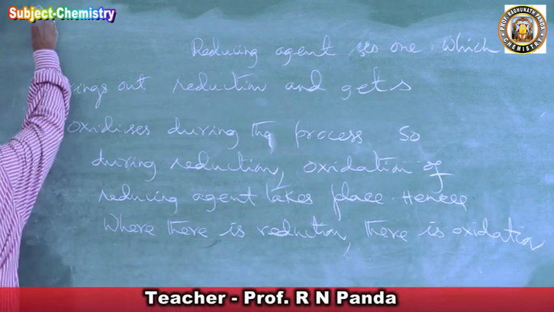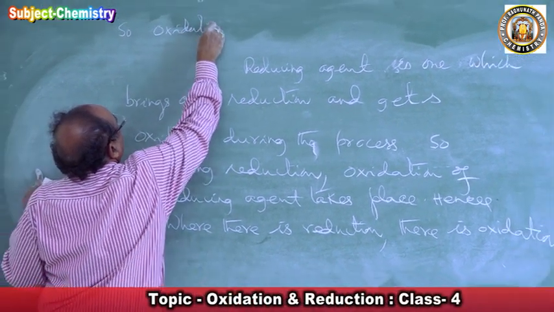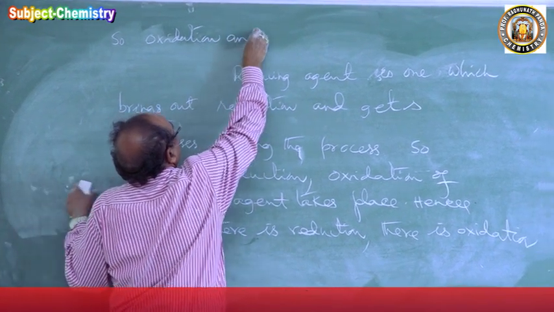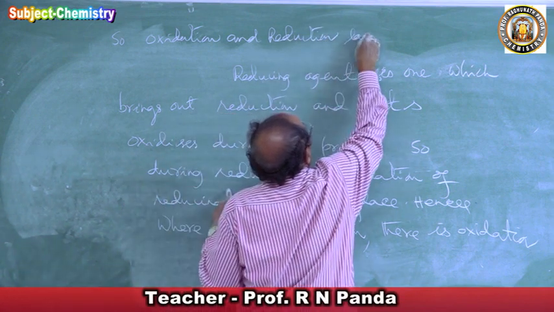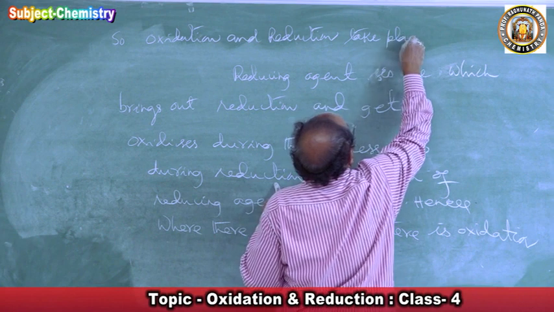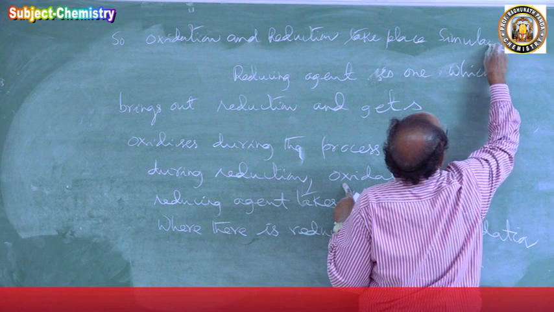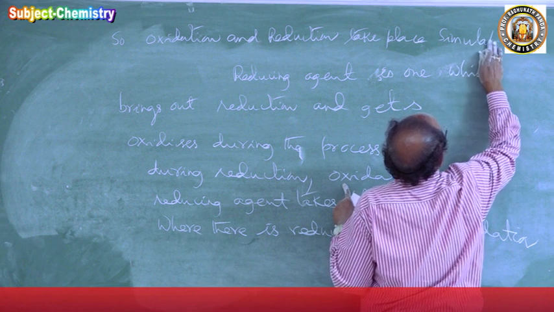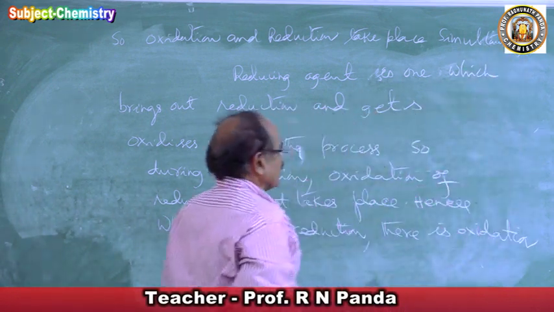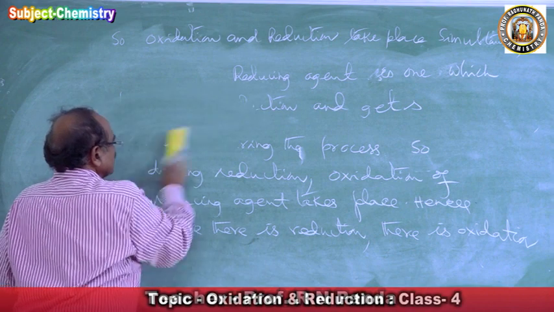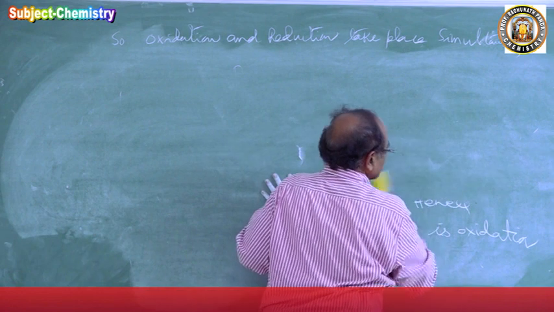So we can say oxidation and reduction take place simultaneously. This will make a question. So hence oxidation and reduction take place simultaneously.